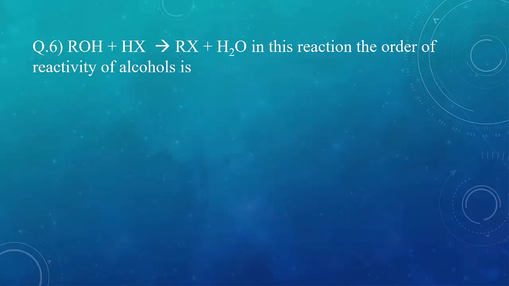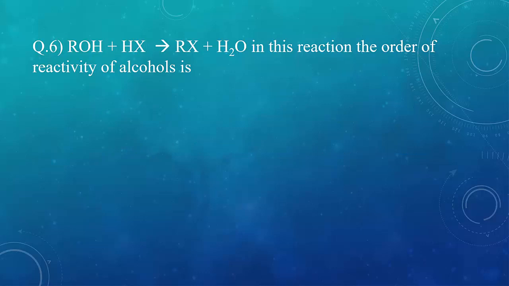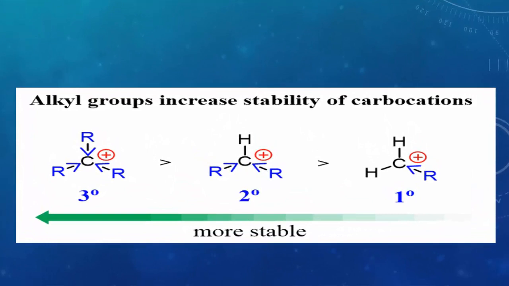Question 6. ROH plus HX giving us RX plus water. In this reaction, the order of reactivity of alcohol is. Now students, here you should know, similar to alkyl halides, there are different types of alcohols also. That is tertiary, secondary and primary, depending on the type of carbon atom to which OH is attached in a molecule. Now to understand the reactivity order, we should first understand the reaction.